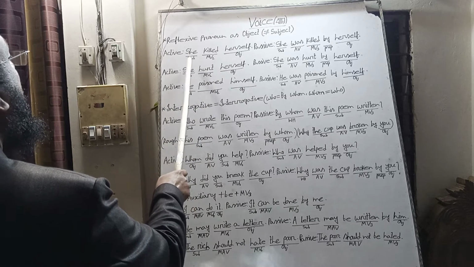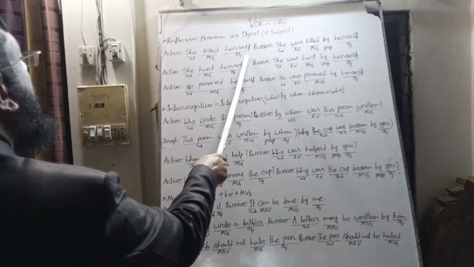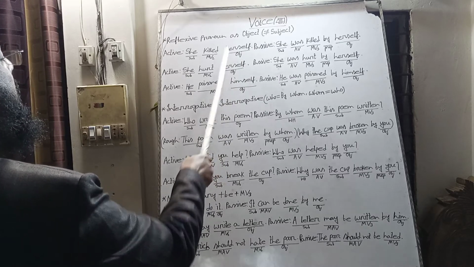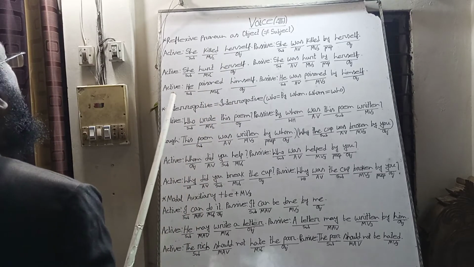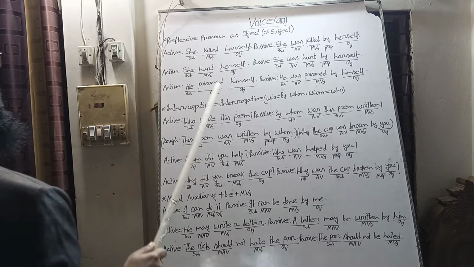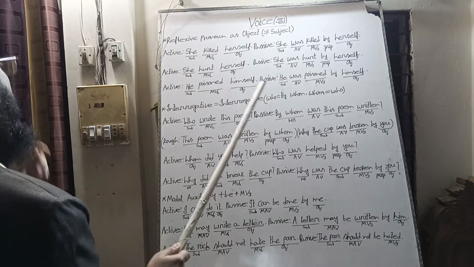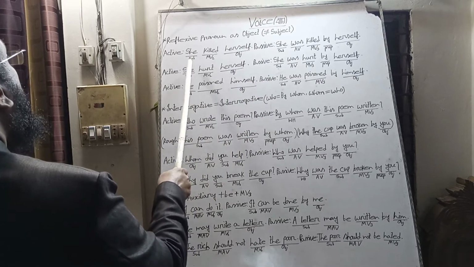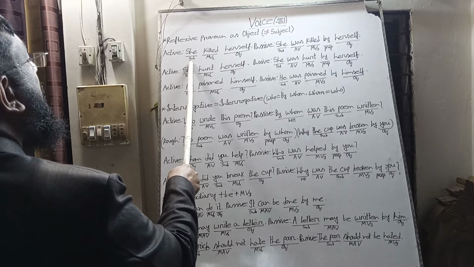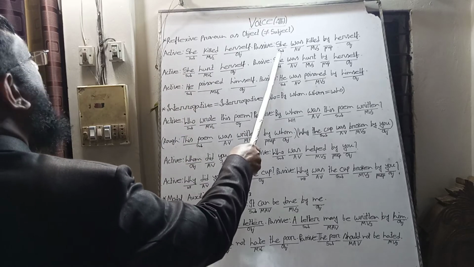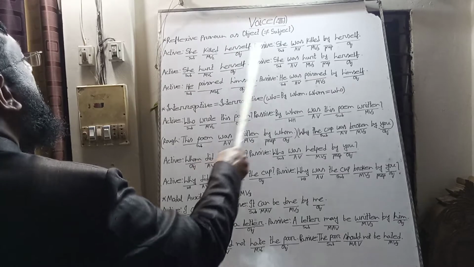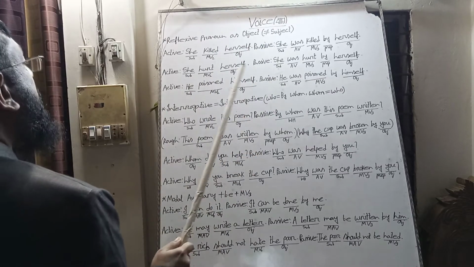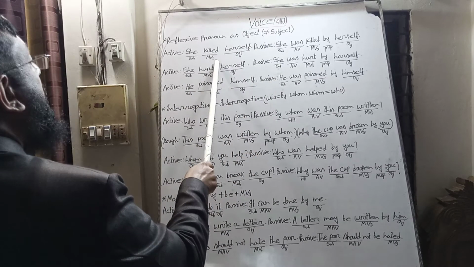For example, she killed herself. Herself here is the reflexive pronoun and the object of the verb kill, and it will be the object of the preposition by, and the subject will not be changed. We bring she as subject. The subject will be subject. It will not be changed, and it is past indefinite tense.